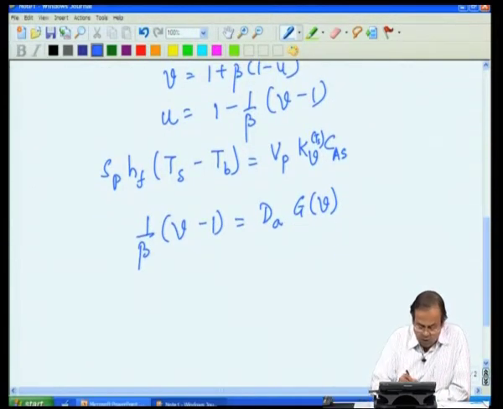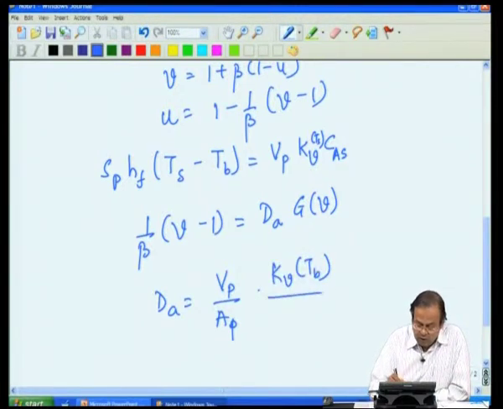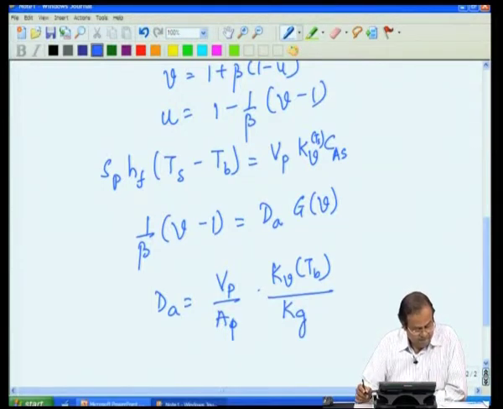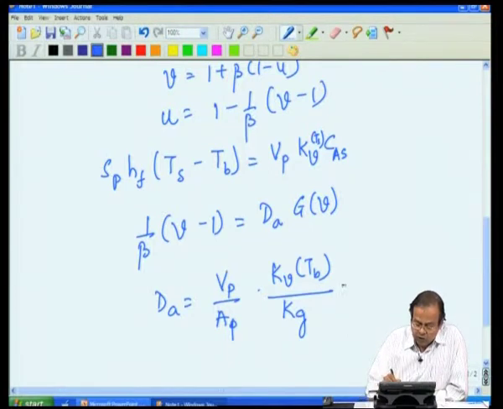The Damkohler number works out to be Vp by Ap into kV evaluated at bulk conditions divided by the mass transfer coefficient, which we can write in the manner that we wrote earlier, Vp by Ap into 1 over kg divided by 1 over kV.